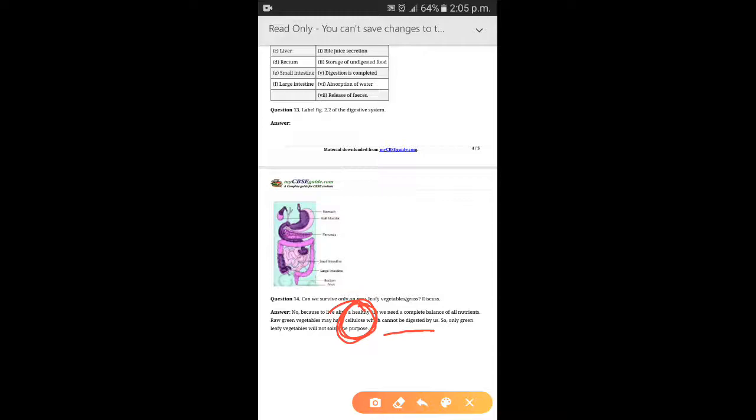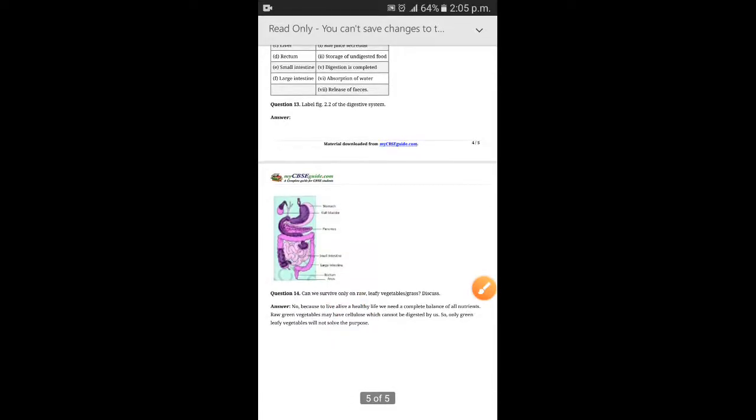And why can we not digest cellulose? Why can ruminants digest cellulose? Because ruminants can digest cellulose with the help of bacteria present in their digestive system. They are adapted to do so with the help of their four-chambered stomach. The digestion in these animals takes place in two steps that I have explained to you earlier. So only green leafy vegetables will not serve our purpose. We need a balanced diet, balance of all the nutrients to lead a healthy life.